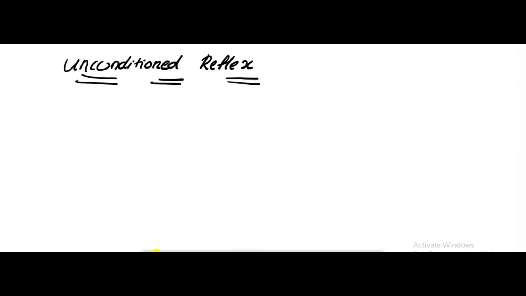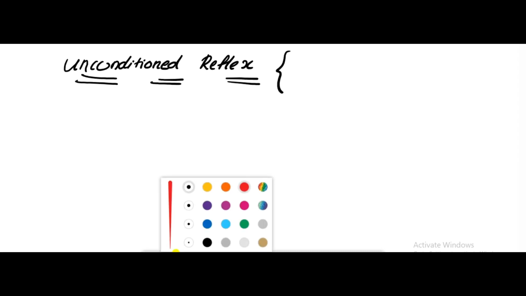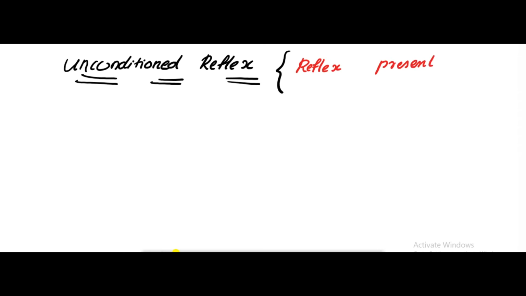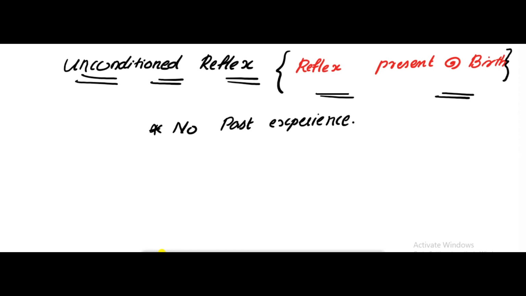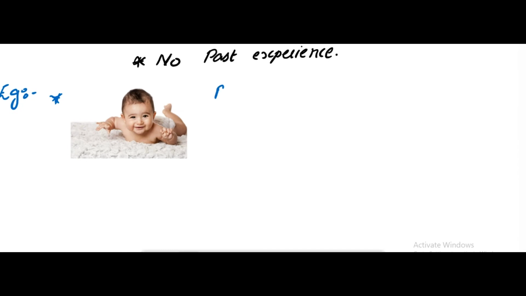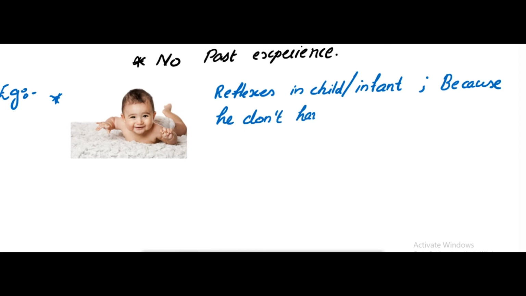In unconditional reflex, the reflex is present at birth and there is no past experience. For example, in a child or infant, because he doesn't have any past experience or trained skills.